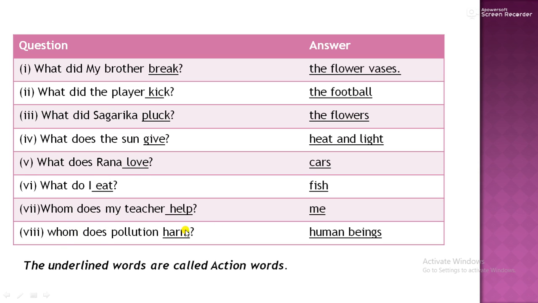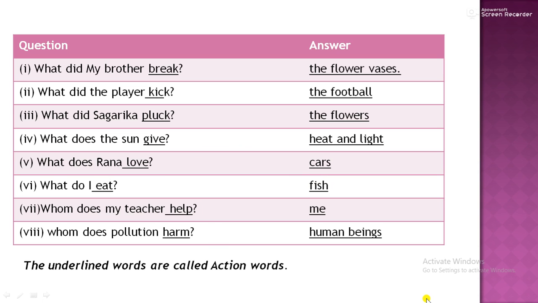So whom does my teacher help? Whom does pollution harm? Okay, what did my brother break? The flower vase. What did the player kick? The football. Sagarika plucked the flowers. And what does the sun give? It gives heat and light. What does Rana love? He loves cars. What do I eat? I eat fish. Whom does my teacher help? He helps me.